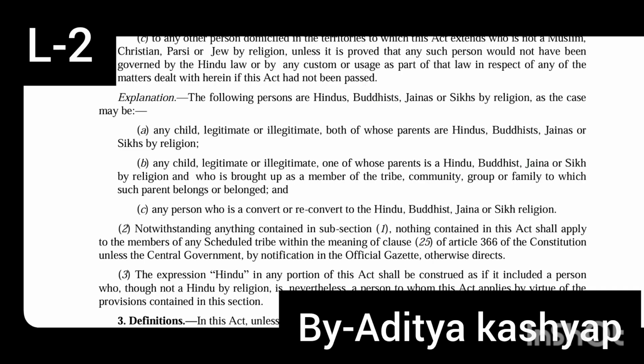Clause B says that any child, legitimate or illegitimate, one of whose parents is Hindu, Buddhist, Jain or Sikh by religion and who is brought up as a member of the tribe, community, group or family to which such parent belongs or belonged.